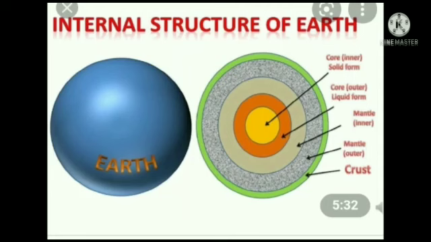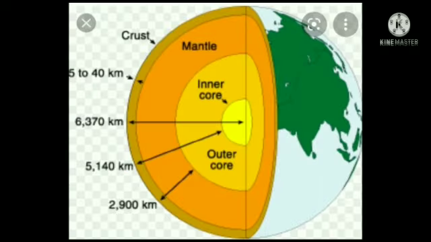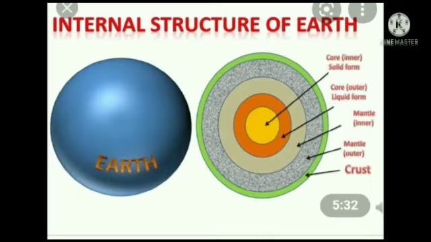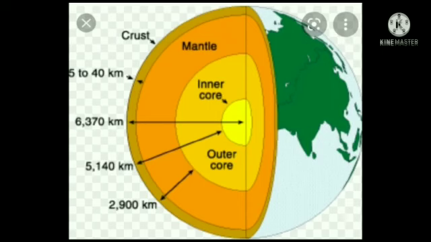How many layers are there in the earth? What are 3 layers? First one is crust, second one is mantle, third one is core. Okay children? Next, second question. What is the layer useful to living? Okay. The earth crust is useful to living.